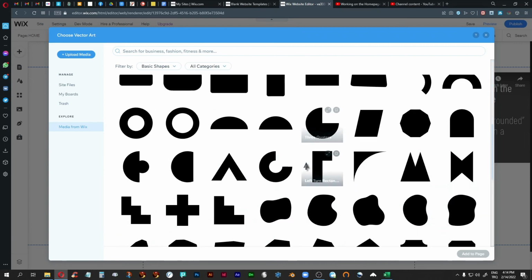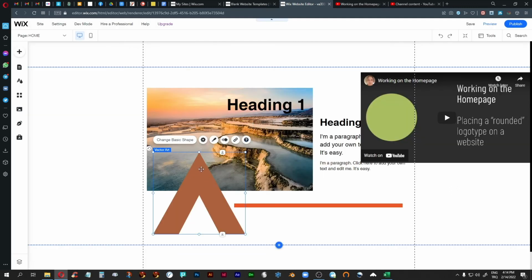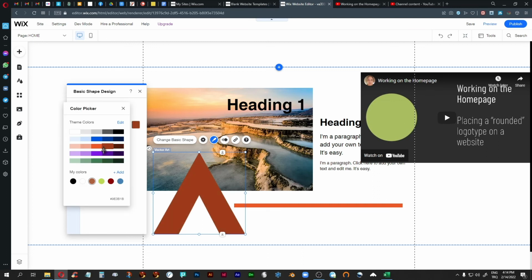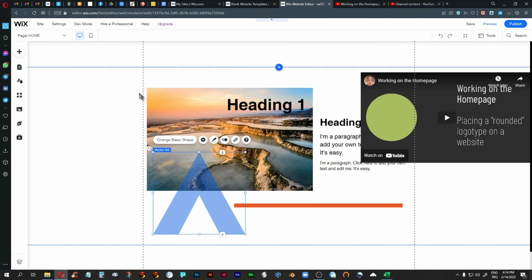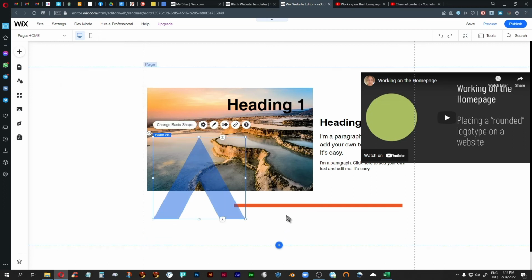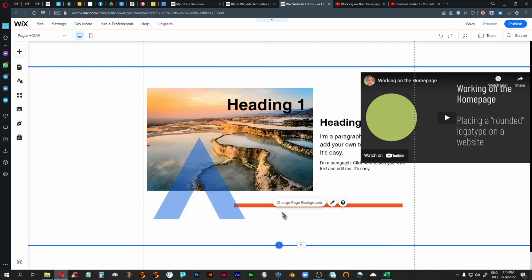So let's say I don't want that pentagram, I want an arrow. I can do that. And then also, again, I can change the design. But what I can also do is decrease the opacity, in which case, if I put it on top of this image here, for example, it would give me a nice kind of effect.